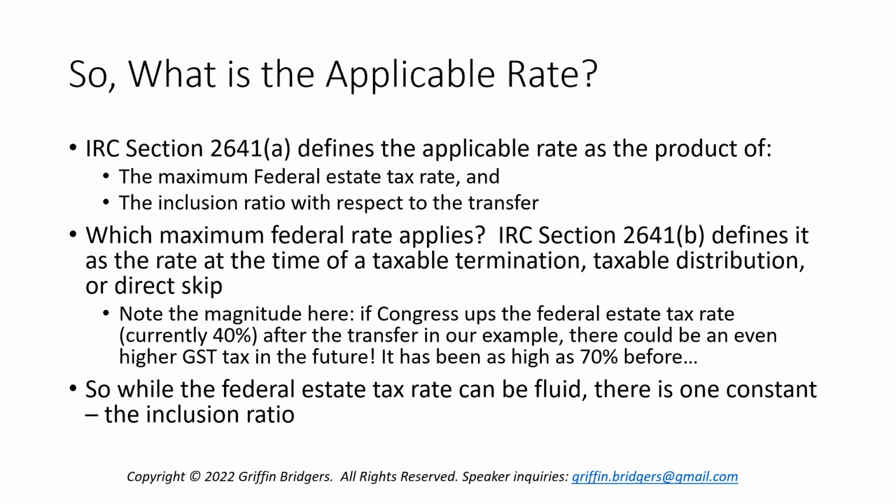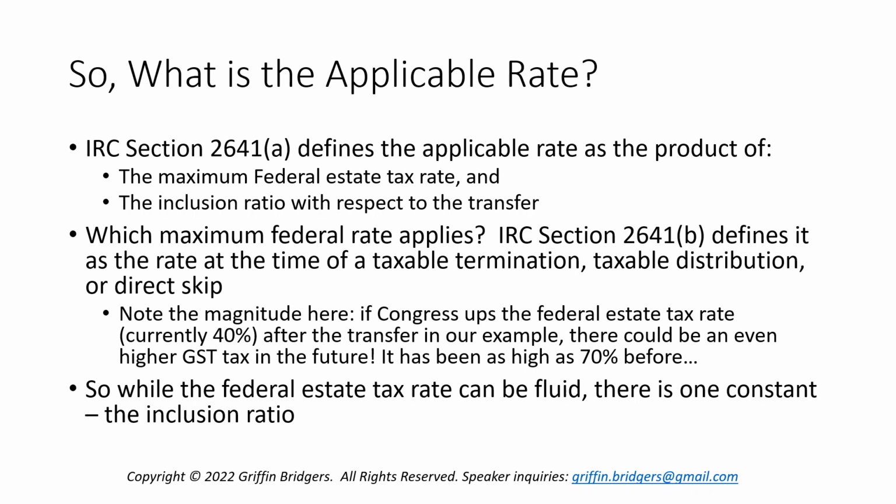However, that rate could be increased by Congress in the future. So the risk you run here is that down the road, the GST tax could be based on a rate that is much higher that is changed by Congress. It's been as high as, I think, even 70% before. If you're a historian in estate tax and I have that wrong, I apologize. Don't quote me on that. Don't correct me. I just throw that in as an example.